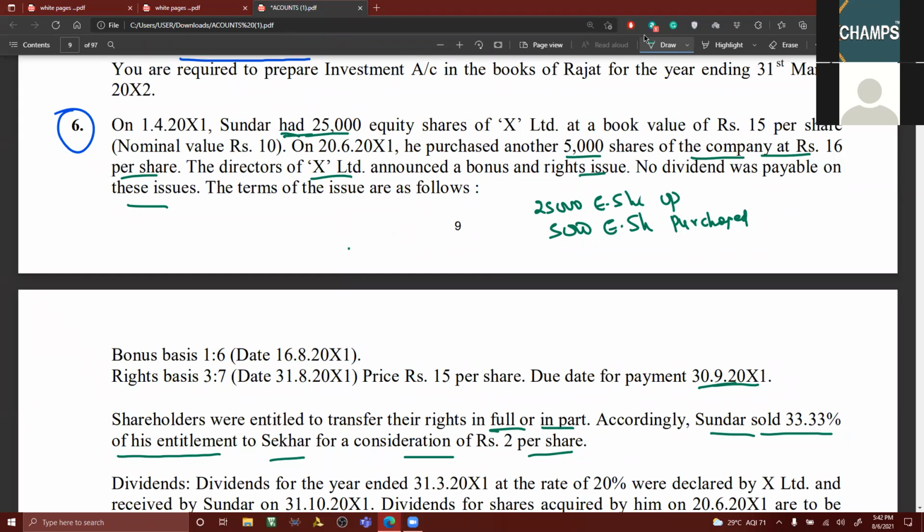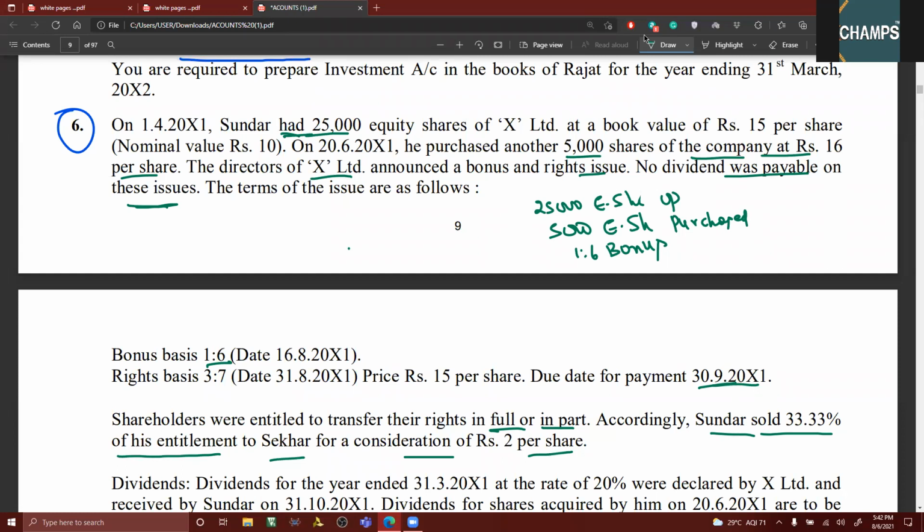And he says that the directors of bonus and right issue, no dividend was payable on these issues. So bonus shares were issued in the current year. Right shares also issued in the current year. Bonus issue 1:6. So how many bonus shares that we have to find out? 1:6 bonus. For this, I told you there will not be any cost.